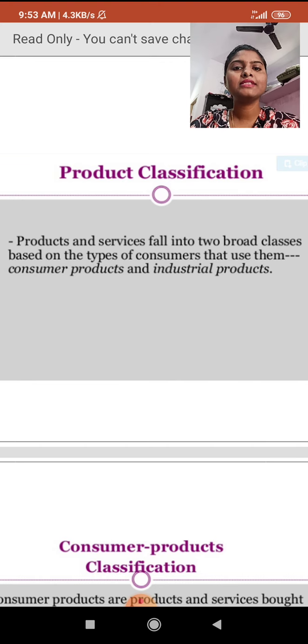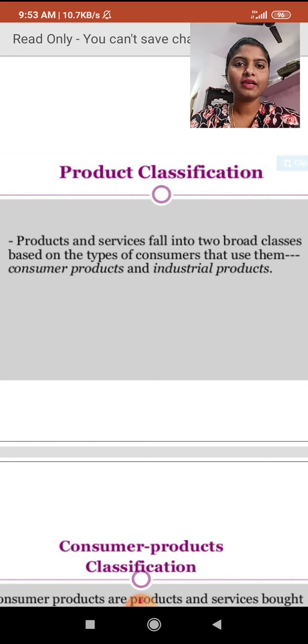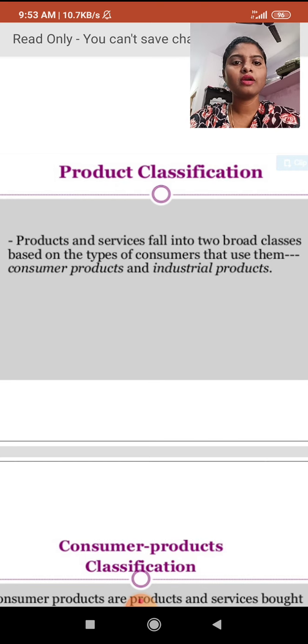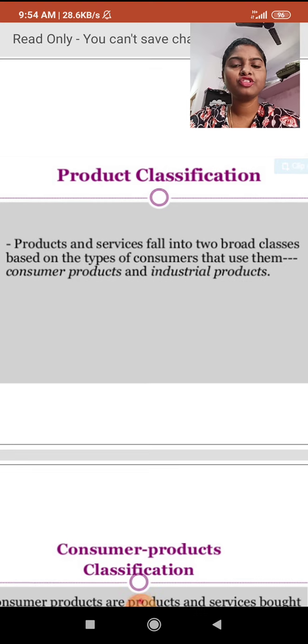This classification is mainly depending upon the type of consumers and how they are using them. So depending upon the use by the customers, the products are classified into two types. What are they? Consumer products and industrial products.